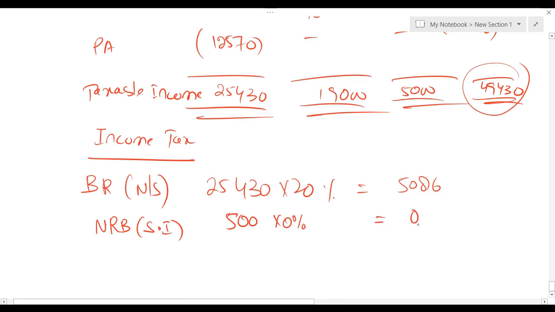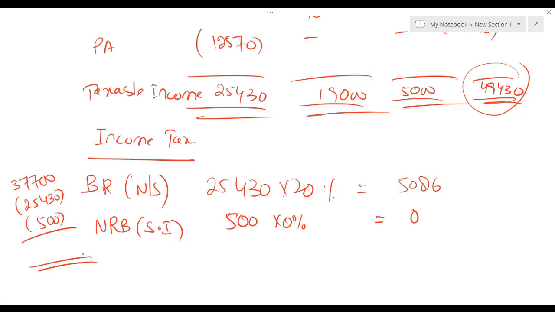Now we need to see how much space is left in the basic rate band. The limit of the basic rate band is 37,700. From this 37,700, we need to deduct 25,430, and we need to deduct 500. Let's see how much space is left. We still have 11,770 space in the basic rate band.